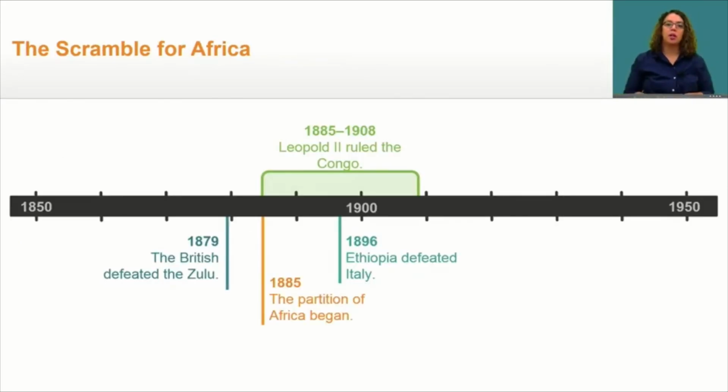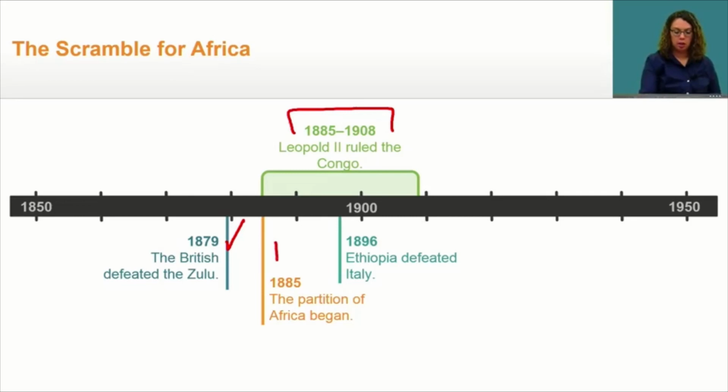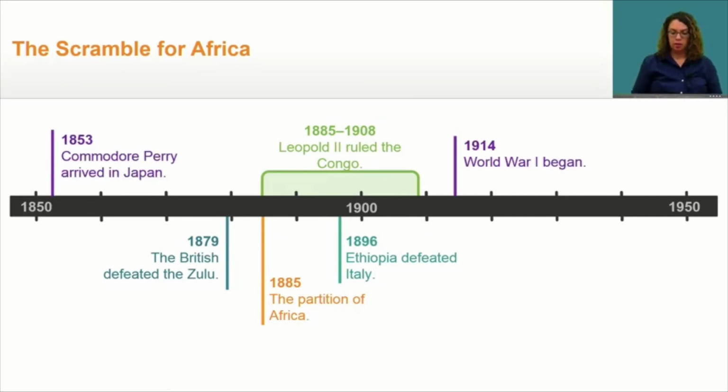Here are a few key events in the Scramble for Africa. In 1879, the British defeated the Zulu. From 1885 to 1908, we see Leopold II rule the Congo. We also see down here in 1885, the partition of Africa began. Also in 1896, Ethiopia defeated Italy.